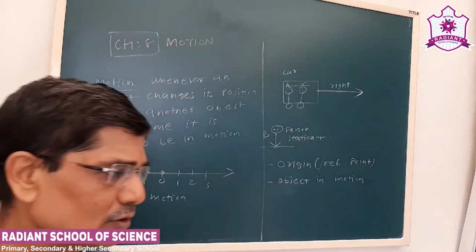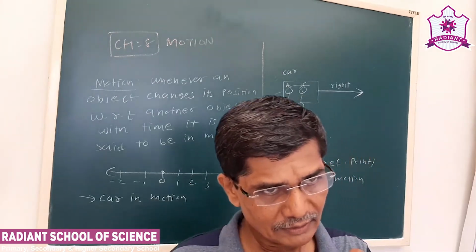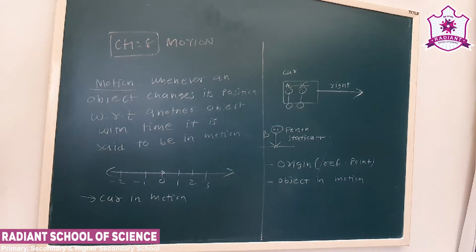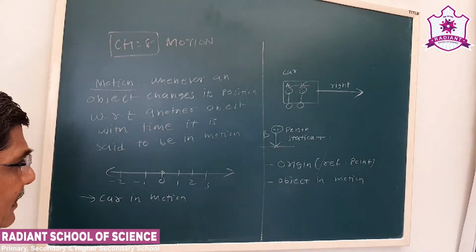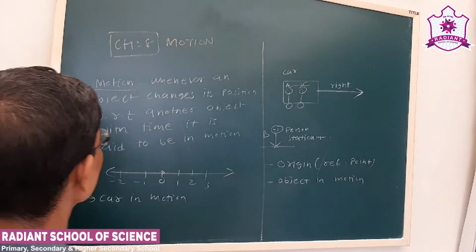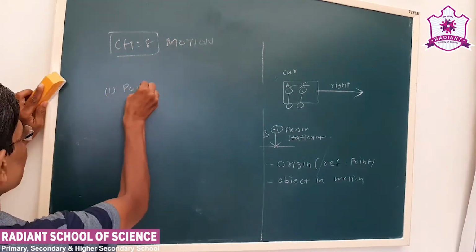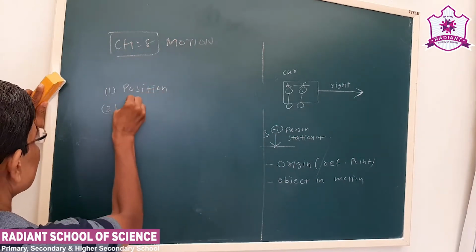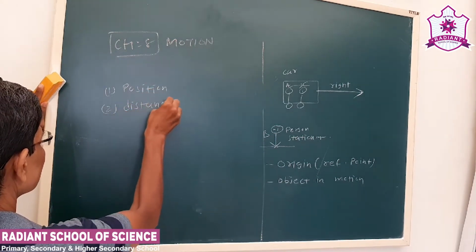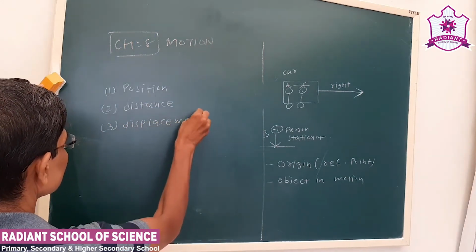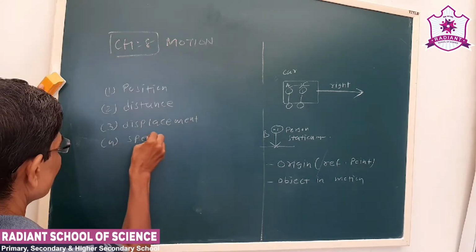So once we define the origin, our calculation becomes simple. That's why there is a need of the reference point or the origin. So whenever we have to describe the motion of any object, we have to know the position of the object, then distance, displacement, speed.